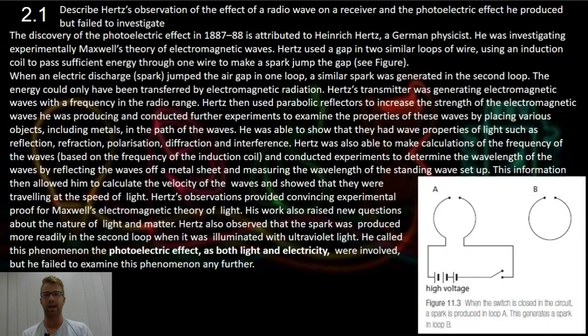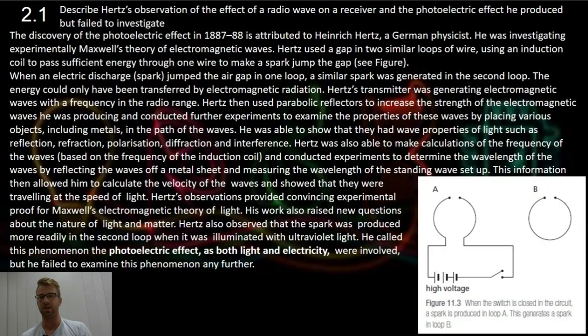Hertz was able to make calculations of the frequency of the waves based on the frequency of the induction coil, and conducted experiments to determine the wavelengths of the waves by reflecting the waves off a metal sheet and measuring the wavelength of the standing wave. This information then allowed him to calculate the velocity of the waves and show that they were travelling at the speed of light.